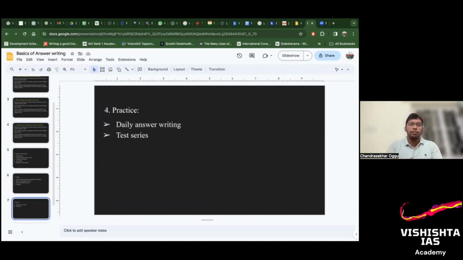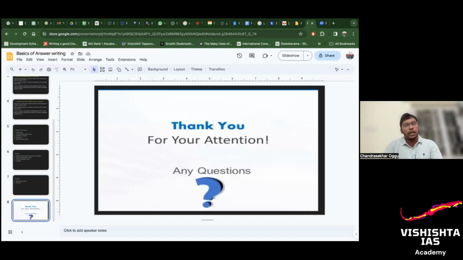If you're directly jumping into the test series, that will not work, because your brain will rush and you will not learn anything. Rather, you will just mechanically write the answer. So try to do daily answer writing. And once you are comfortable with all these things, then go for the test series, right? So these are the very basic things that you need to take care of when you are doing answer writing.